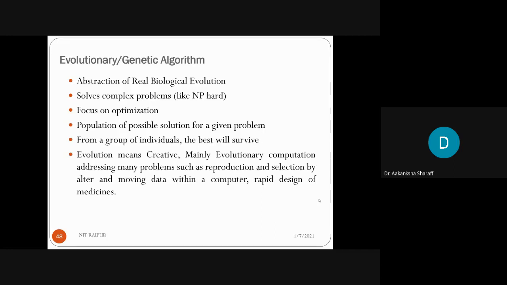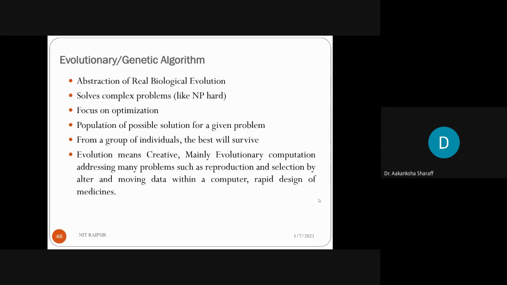So the genetic algorithm is based on this idea only, where we have a large number of solutions, but we have to find out the best or optimal solution among the possible combinations of the solutions. Second point is that the genetic algorithm can solve complex problems like the NP hard problems. NP hard problems, you can say the 0-1 knapsack problem. Some types of traveling salesman problem also come under the NP hard problems. So genetic algorithms are able to solve this type of complex problems.